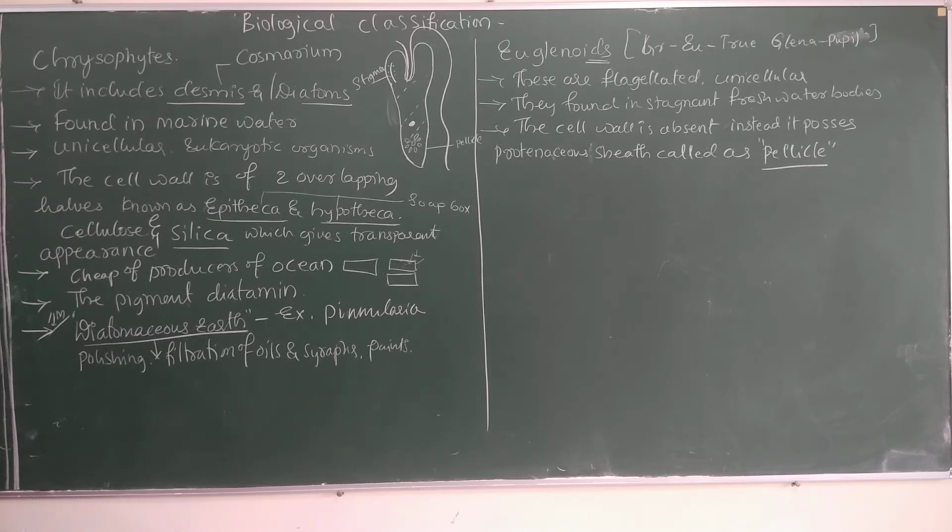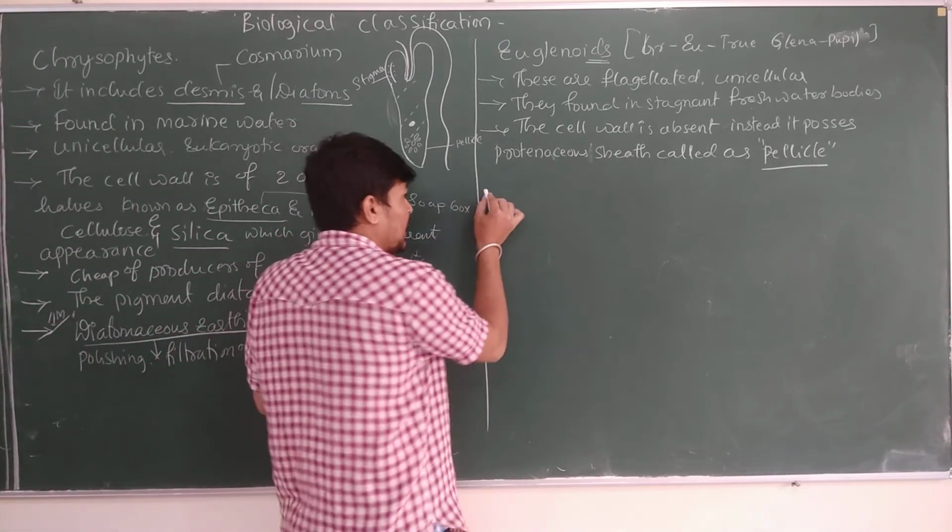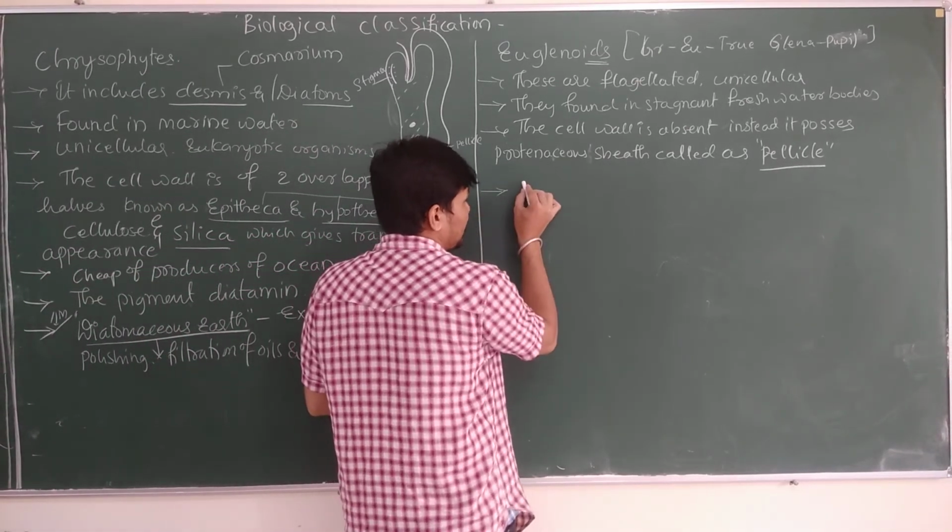As I mentioned, the cell wall is absent. Instead there will be a presence of the pellicle, a proteinaceous layer, and it has two flagella, one short and one long.